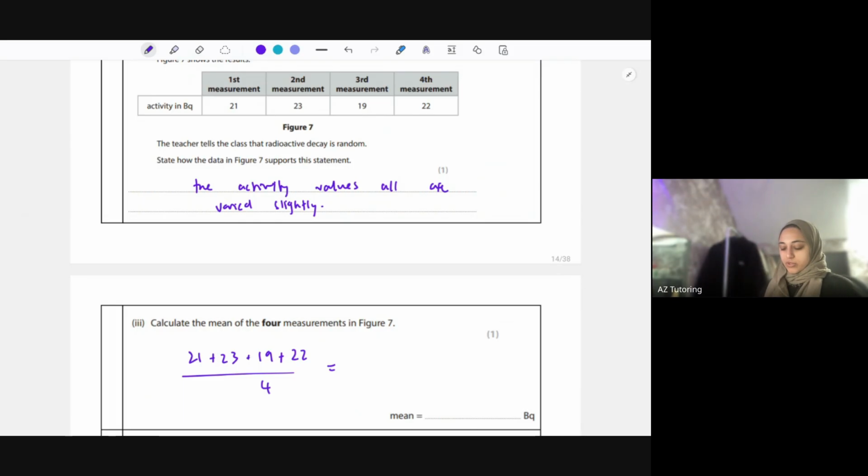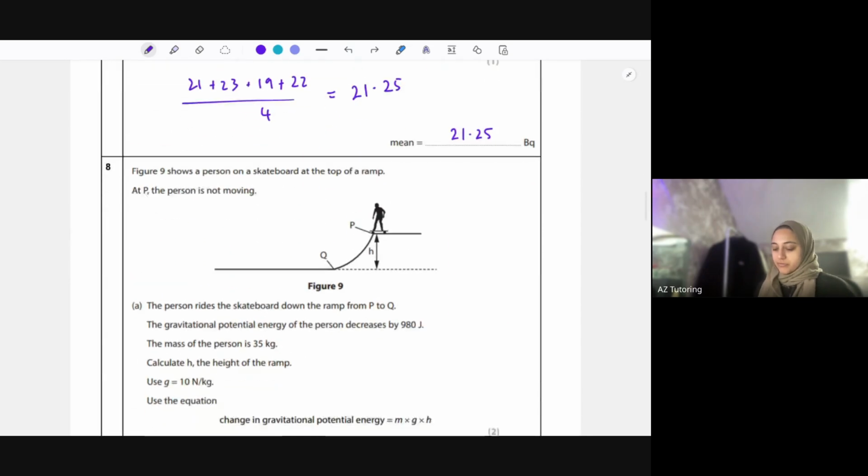So 21 plus 23 plus 19 plus 22, and divide that by 4, we get 21.25. So for example, if I had a 5th measurement, and that 5th measurement was 125, I'm not going to include that. It'll skew my results quite a lot. So be careful of anomalous results.